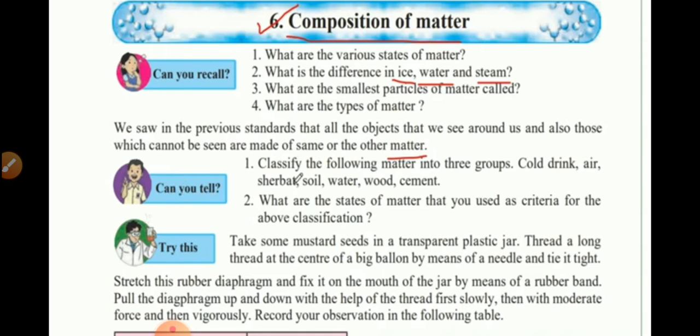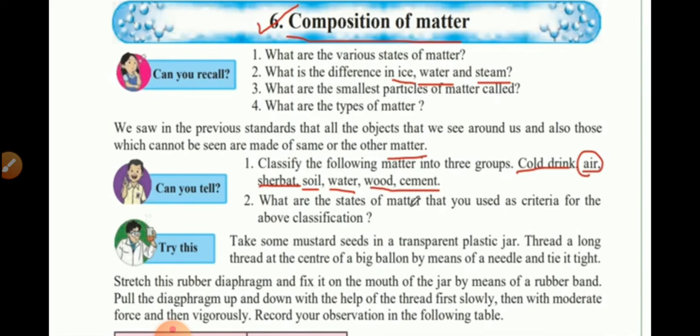Can you tell? Classify the following matter into three groups: cold drink, air, sharbat, soil, water, wood, cement. So we have to classify these whether it is a solid, a liquid, or a gas. A cold drink is clearly a liquid because we can drink it. Air that we cannot see is made up of gases. A sherbet is also similar to a cold drink and therefore it will also be a liquid. Soil is very small particles of solid. Water is a liquid. Wood and cement both are solid.